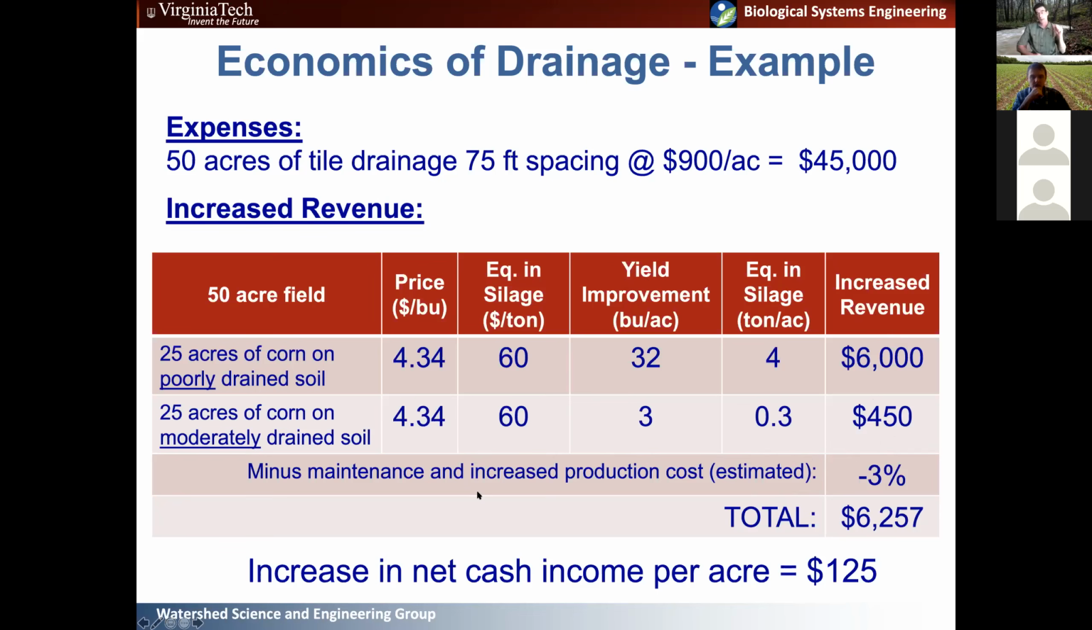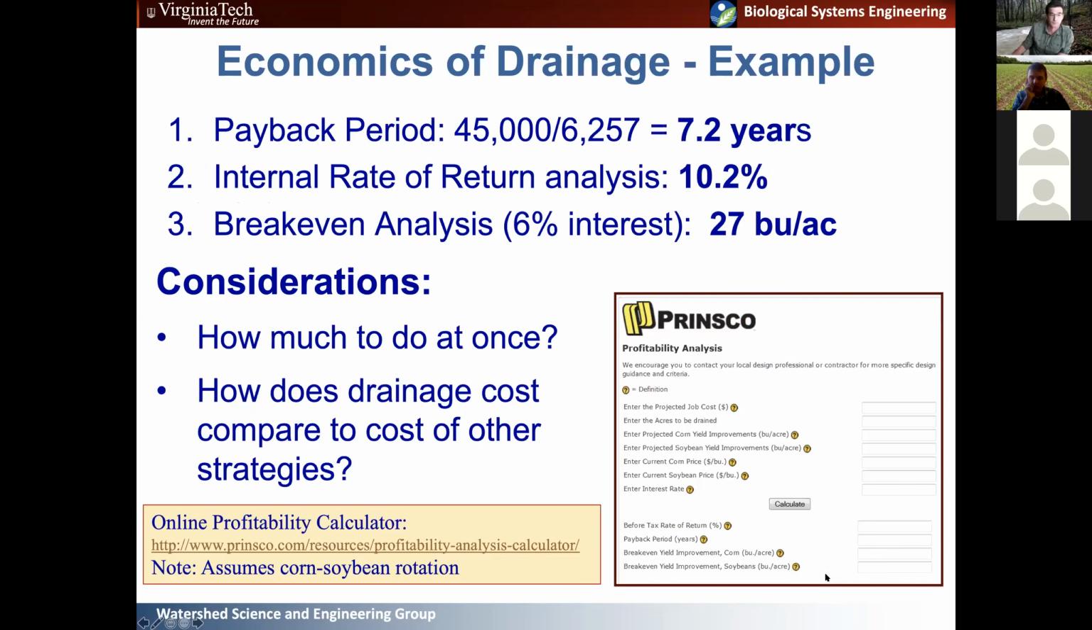So you're probably going to have to apply more fertilizer. There might be more harvest and storage costs. So those are things you want to consider in drainage economics. But again, you can see that in this case, there's about a $125 per acre increase in net income, which is pretty significant. And so if we average this out over our total cost, we get about 7.2 years for payback with these two assumptions: 10.2% internal rate of return, which, well, that's what this calculator assumed. I don't know if that's a good assumption or not. I should probably talk to an economist to see.